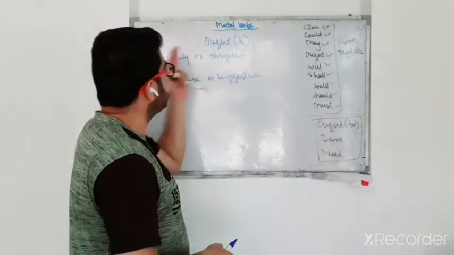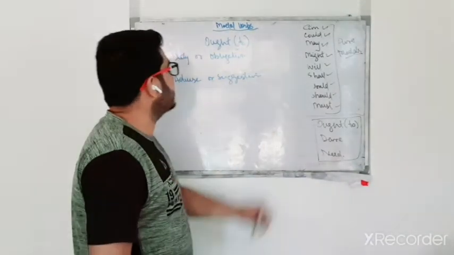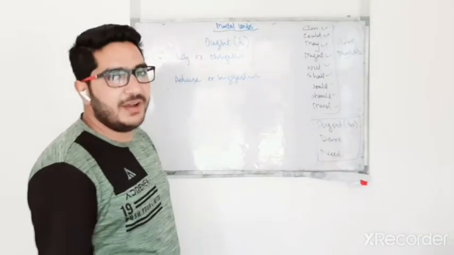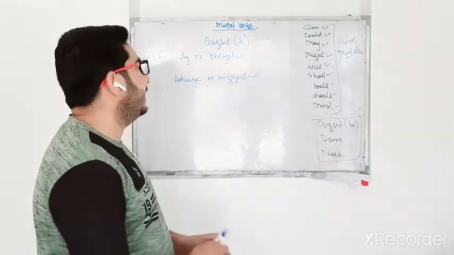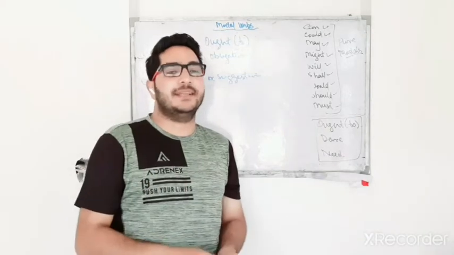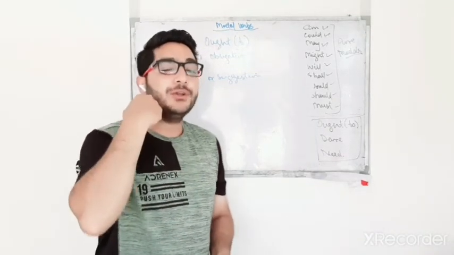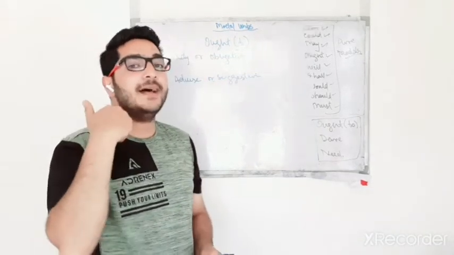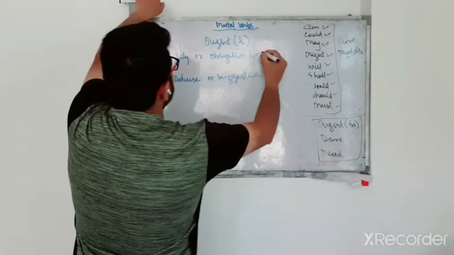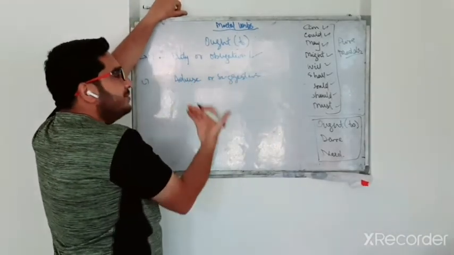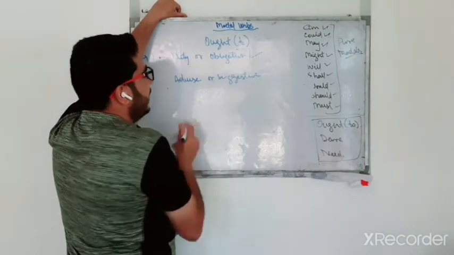So what is the difference then? If you are asked a question in the exam, would you use should or would you use ought? See, first it shows duty and obligation, then advice or suggestion.